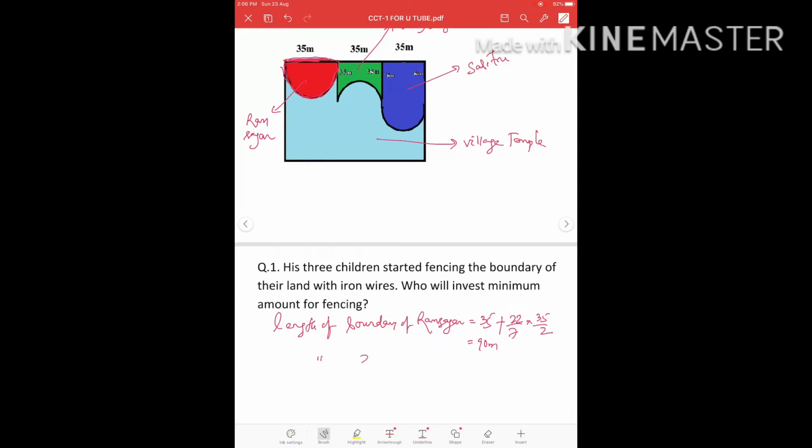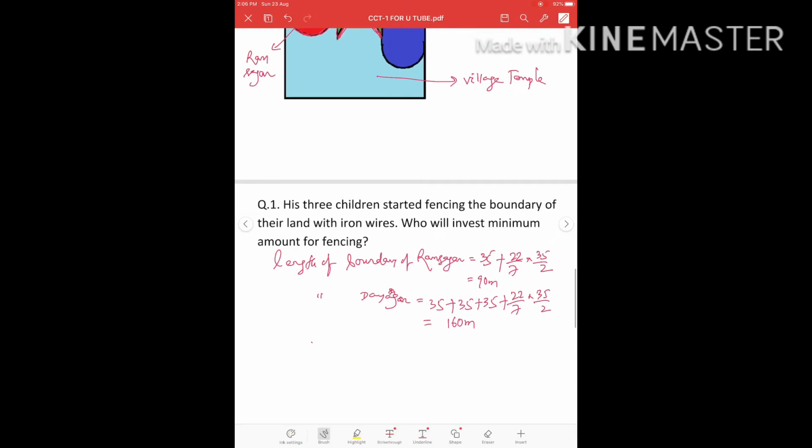Similarly, let us find out the length of boundary of Dayasagar. Dayasagar land is this one. Boundary, this is 35 meter, this is 35 meter, this is 35 meter, and again this is a semicircle whose diameter is 35 meter. So the total length is 35 plus 35 plus 35 plus the length of this semicircular part, which is pi r, and if you will simplify this, you will get 160 meter.